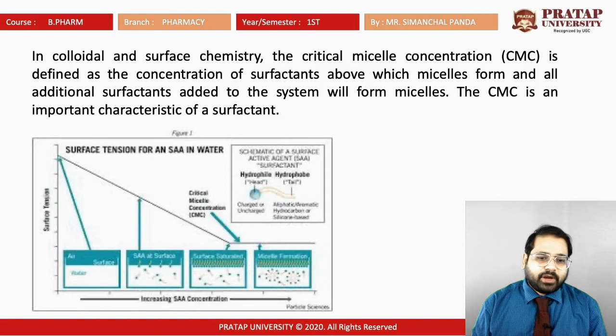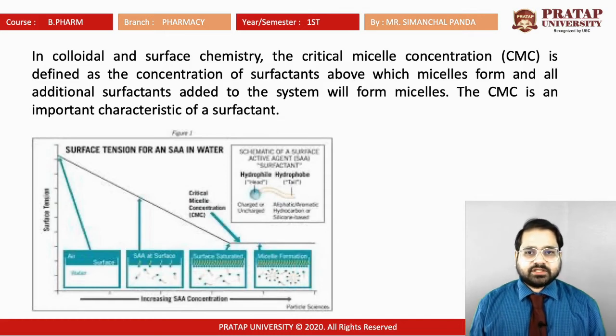And the point at which this micelle starts to form, that is the spherical arrangement of this detergent or surface active agent, is known as the critical micellar concentration, because beyond that point the solubility generally decreases. So in colloidal and surface chemistry, the critical micellar concentration is defined as the concentration of surfactant above which micelles form, and all additional surfactant added to the system will form micelles. This CMC is an important characteristic of a surfactant.